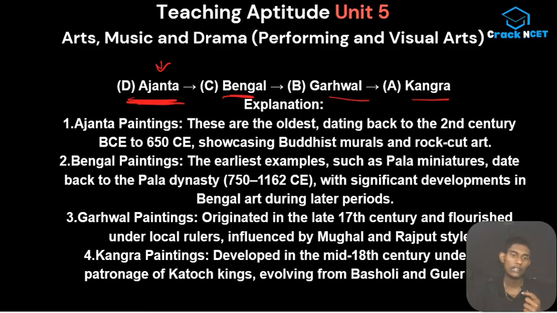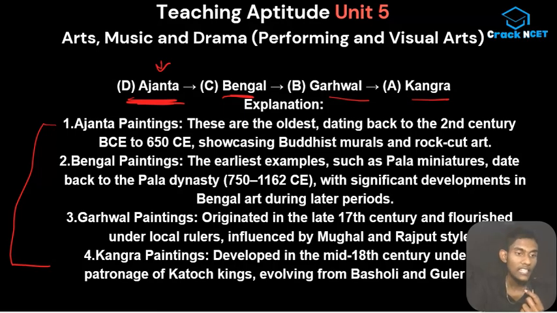I have just given you a detailed description of the timeline of this answer, but I know this question is not going to repeat. That's not the trend in NTS, but of course you can't predict, so you just go through it. But I hope you guys got an idea about what kind of questions can be asked.